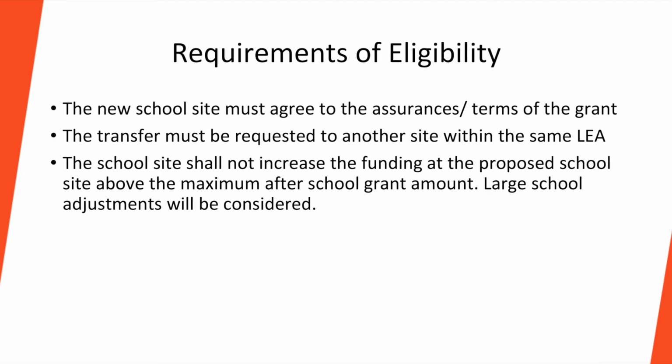There are a few requirements that must be in place in order to qualify for a school site substitution. First, the new school site must agree to the assurances and terms of the grant. Next, the transfer must be requested from one site to another site within the same local education agency. Lastly, the funding at the proposed school site cannot exceed the legislative cap.